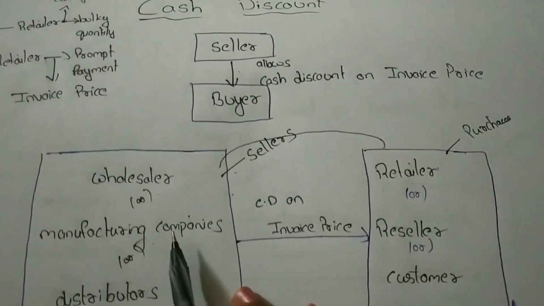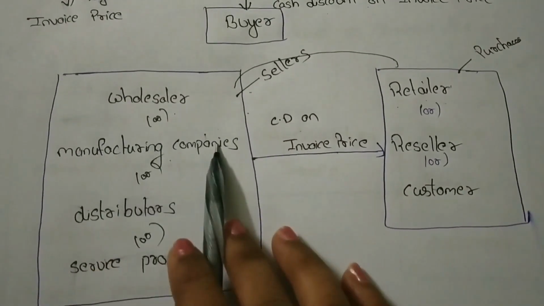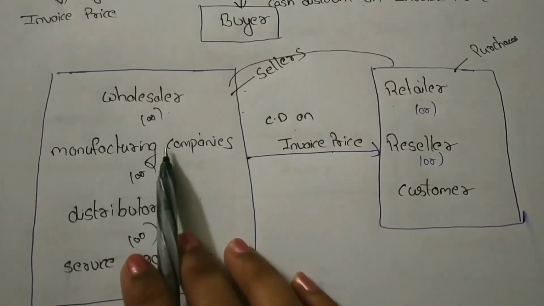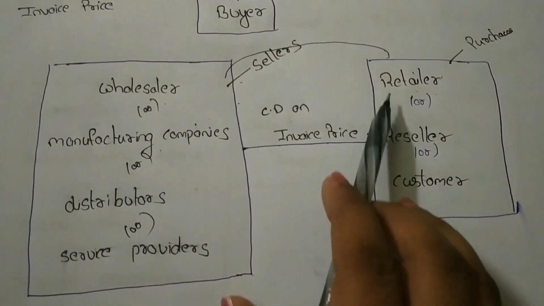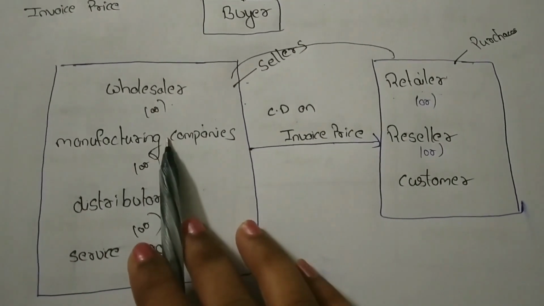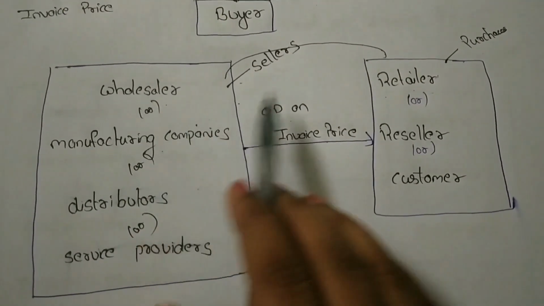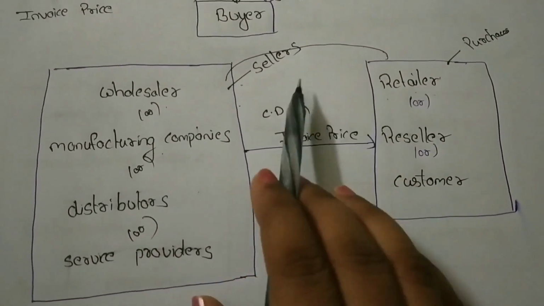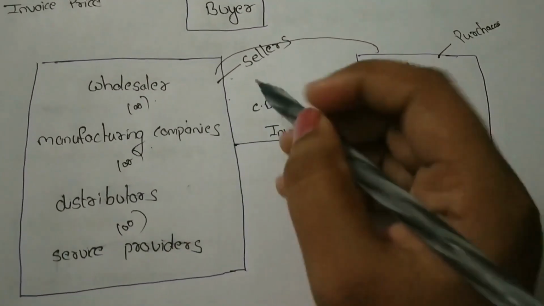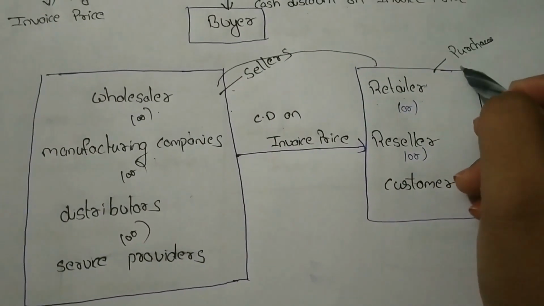Let's see. For example, wholesaler or manufacturing companies or distributors or service providers. They allow discount to the retailers or resellers or customers, because they are the manufacturing companies manufacturing the goods and they sold their goods to the retailers, right? So, they provide discount to the retailers. Here, wholesalers are the sellers and retailers are the purchasers.